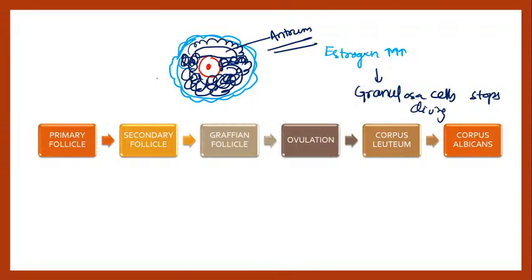So the estrogen level is surged. Estrogen level will be very high because the luteinizing hormone is increasing and the follicular cells are increasing in number, so the granulosa cells are increasing in number.